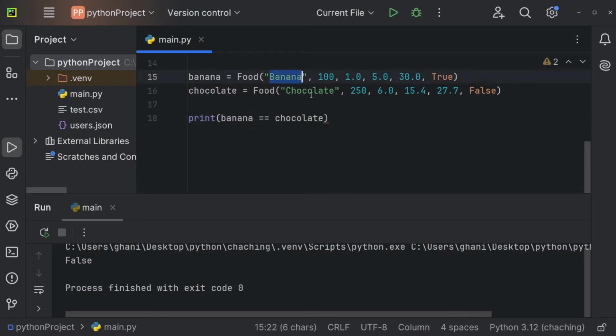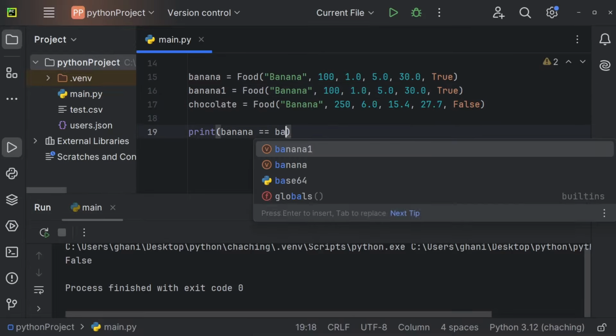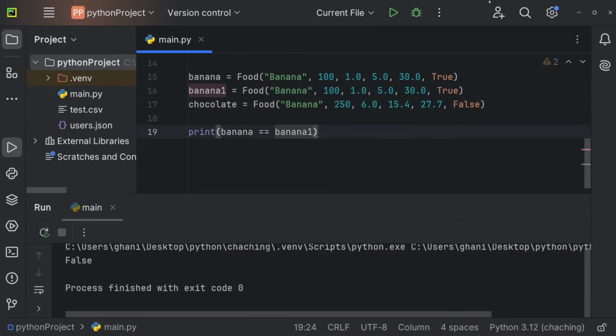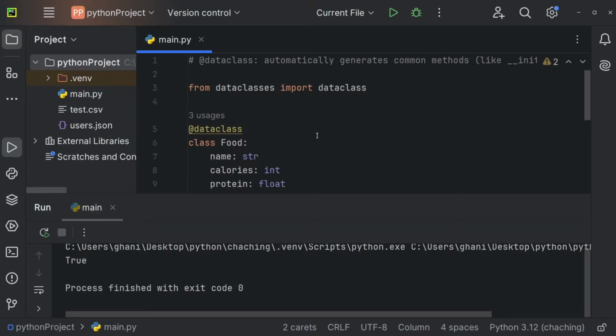Let me maybe check if they are the same, if they have the same name. So is it now the same? And you can see we're still getting False. Now let me just copy the entire object, and let's say this is banana1. Is banana1 equal to banana? We are getting True. So you can see if the values are the same, those two objects are going to be the same. So this is the built-in equal function defined by a data class.